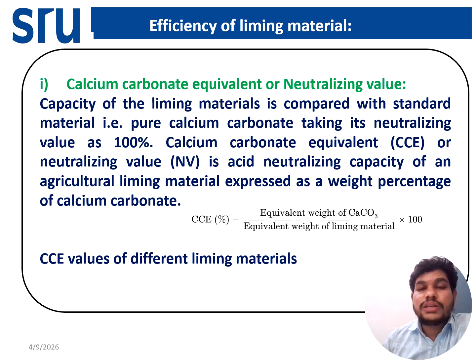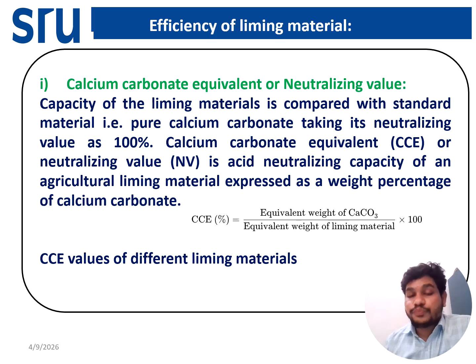So what are the efficiencies of the liming materials? How do you measure the efficiency of a liming material? The first parameter we use is the calcium carbonate equivalent, which we also call the neutralizing value. It is the capacity of a liming material compared with a standard material like calcium carbonate, which we consider as 100%. So the calcium carbonate equivalent, or neutralizing value, is the acid neutralizing capacity of that liming material, expressed as a weight percentage of calcium carbonate. The formula is: calcium carbonate equivalent equals the equivalent weight of calcium carbonate divided by the equivalent weight of the lime material, times 100.